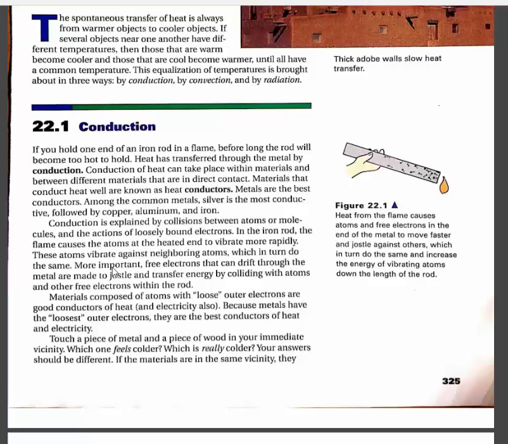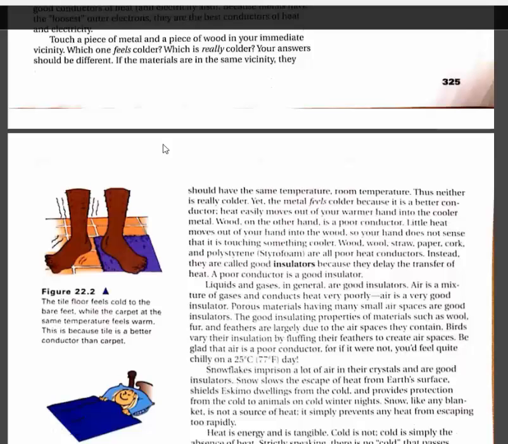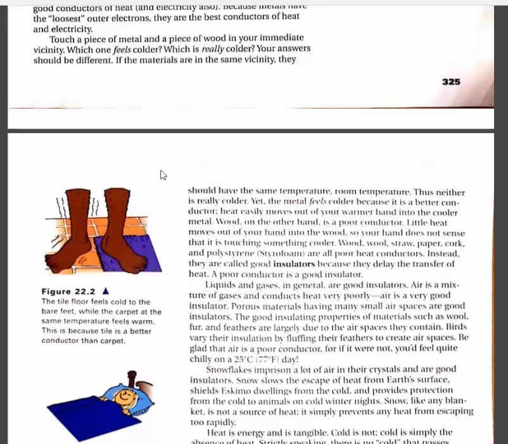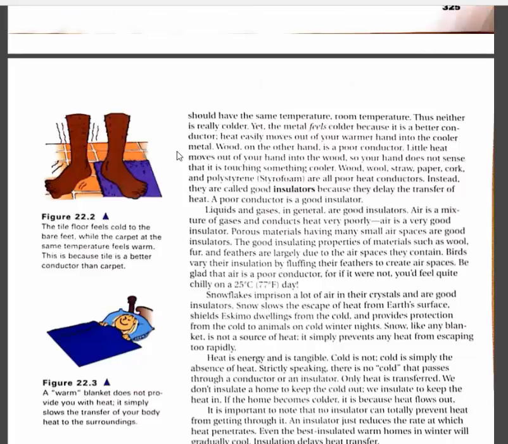Touch a piece of metal and a piece of wood in your immediate vicinity. Which one feels colder? Which one is really colder? Your answers should be different. If the materials are in the same vicinity, that means they're in the same place. They should have the same temperature, room temperature. Thus, neither is really colder, yet the metal feels colder because it is a better conductor. Heat easily moves out of your warmer hand into the cooler metal. Wood, on the other hand, is a poor conductor. It's a good insulator. Little heat moves out of your hand into the wood, so your hand does not sense that it is touching something cooler.